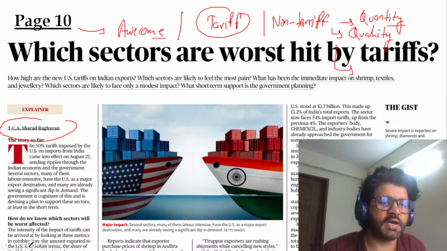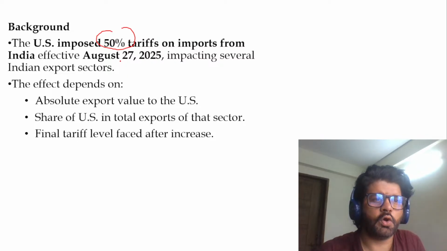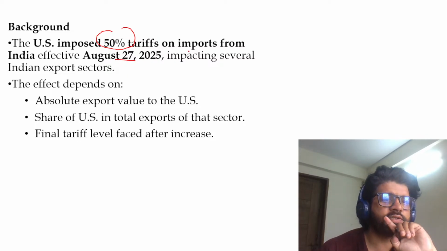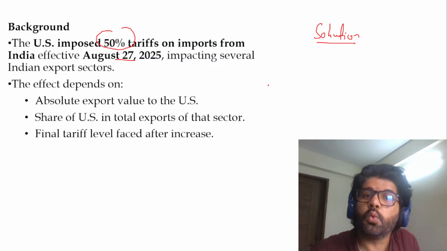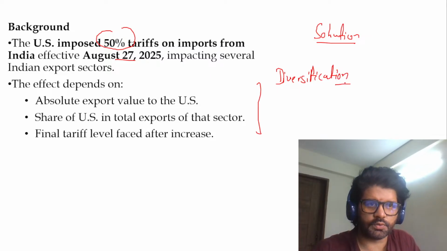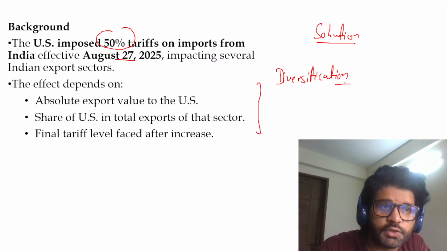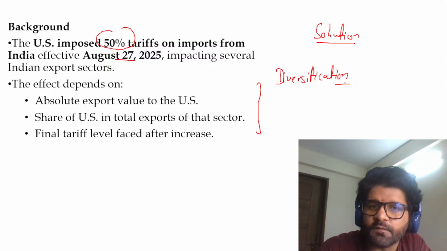Now let's have a look at this article. What is this article talking about? So US imposed 50% tariff on imports. Now we have to understand, what is the solution? This whole thing is economy related, Indian economy, GS mains paper 3, topic 1. The solution is diversification. US is one of the largest markets for us. We have a positive balance of trade with US, but we have to diversify our market, because US is doing all this. So diversification is one way to go.